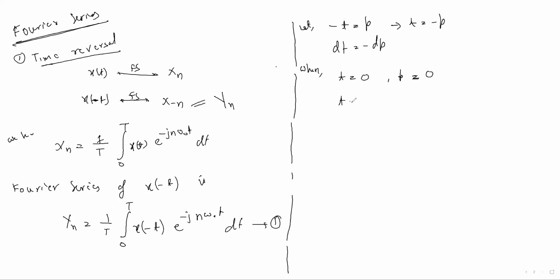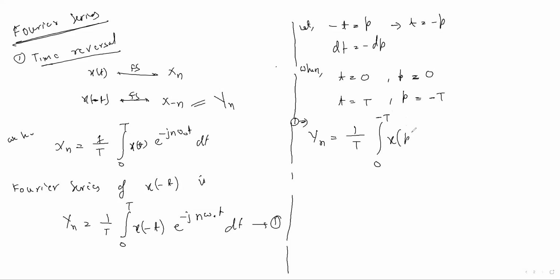When t equals T, what will be the limit for p? The limit for p is minus T only. Now you put the limit, now you put all the values. yn equals 1 by T, the limit will be 0 to minus T. Understand? Because we took minus t as p.